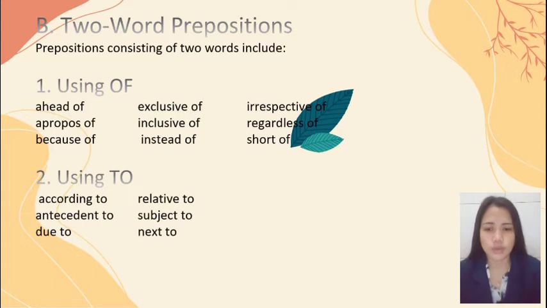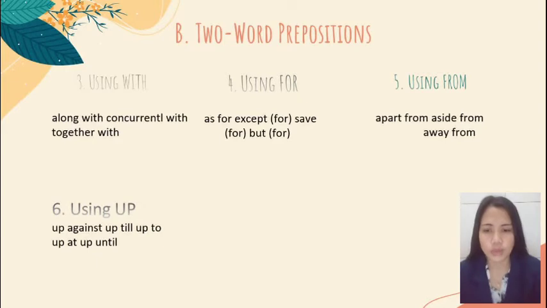Number B. Two-word preposition. Preposition consisting of two words include: number 1, using of. Example: ahead of, apropos of, because of, exclusive of, inclusive of, instead of, impressive of, regardless of, sort of. Number 2, using to. Example: according to, antecedent to, due to, relative to, subject to, and next to. Number 3, using with. Example: along with, concurrently with, and together with. Number 4, using for.